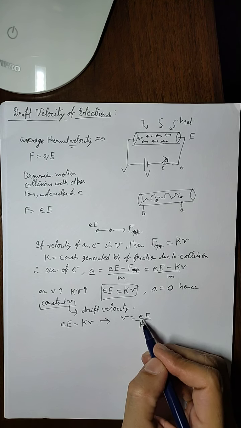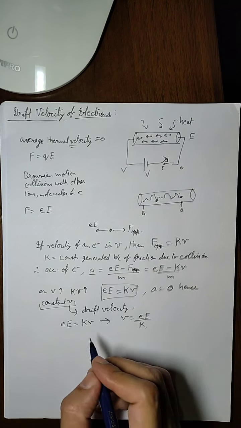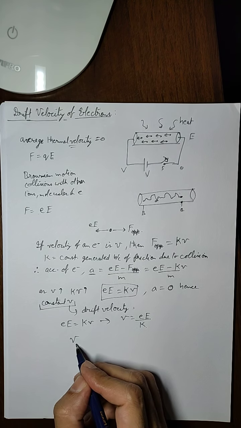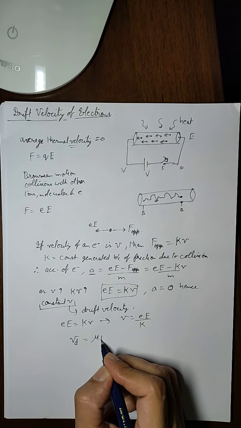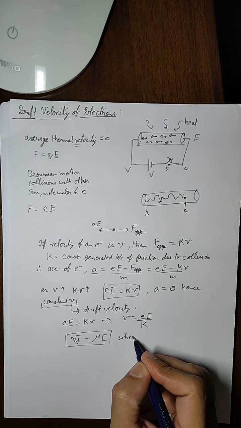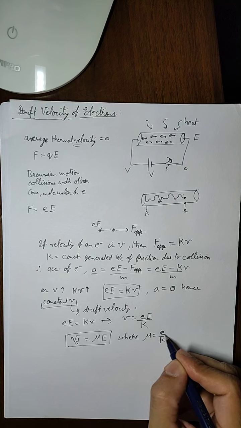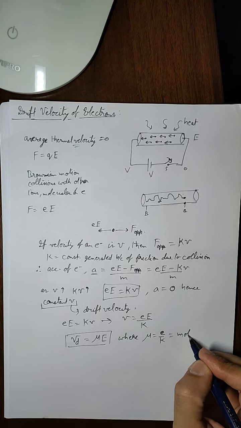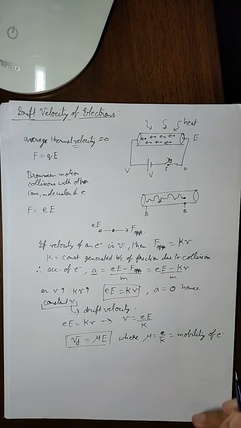Now k is a proportionality constant, and e, the charge on the electron, is also constant. So we can combine both of these constants and denote v as vd for drift velocity. The drift velocity will be equal to mu E, where mu is another constant which is equal to e upon k, and it is called the mobility of electrons.